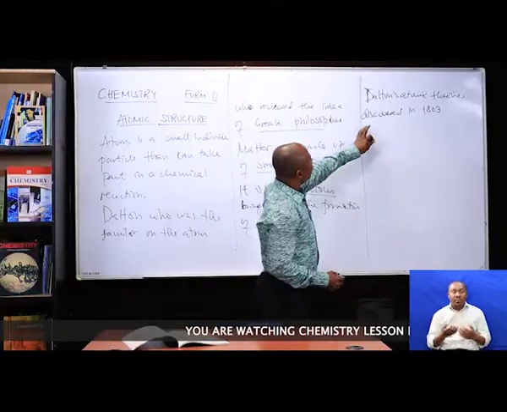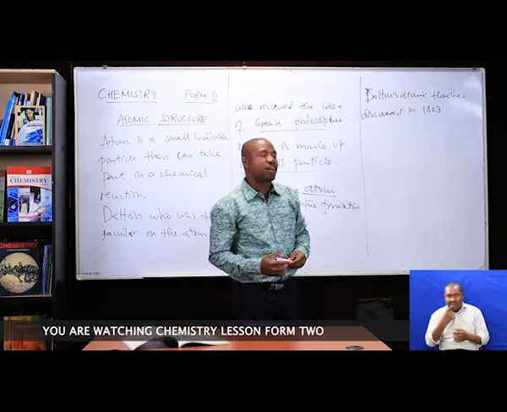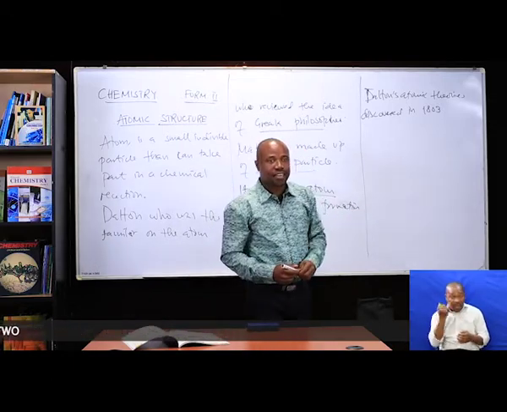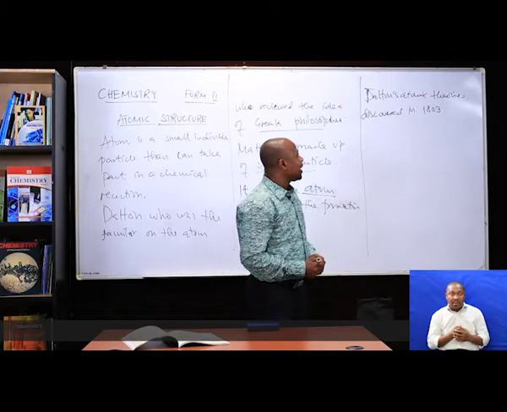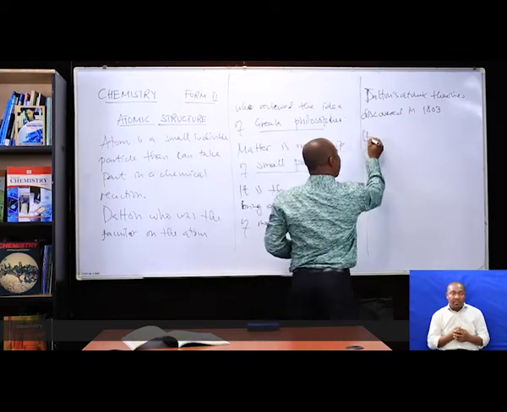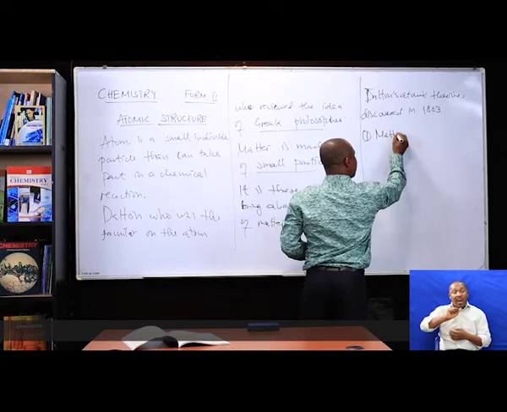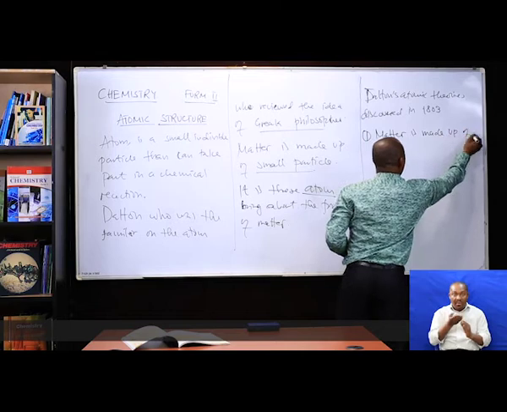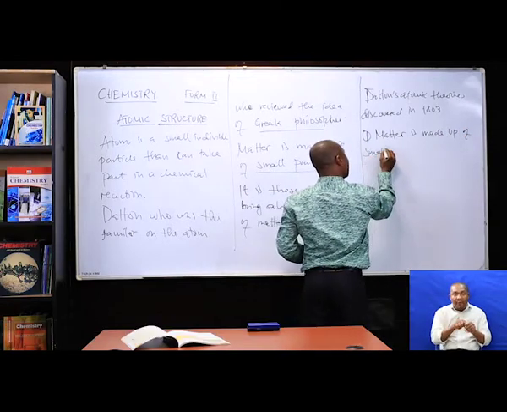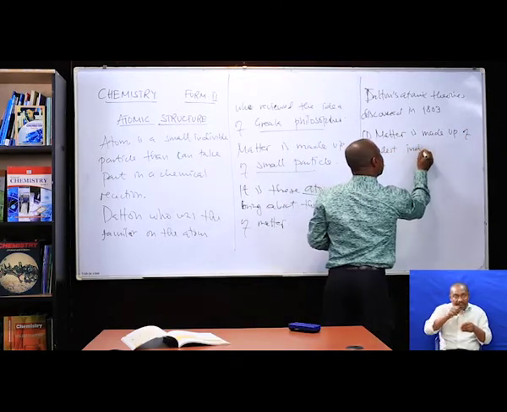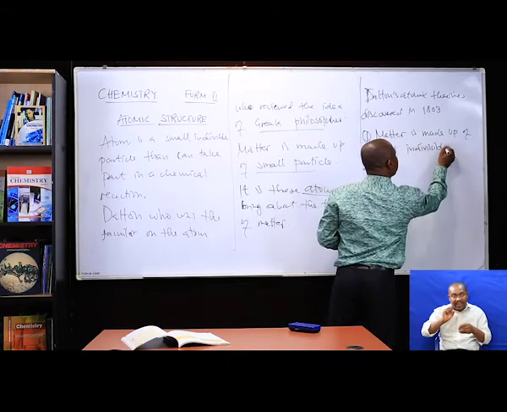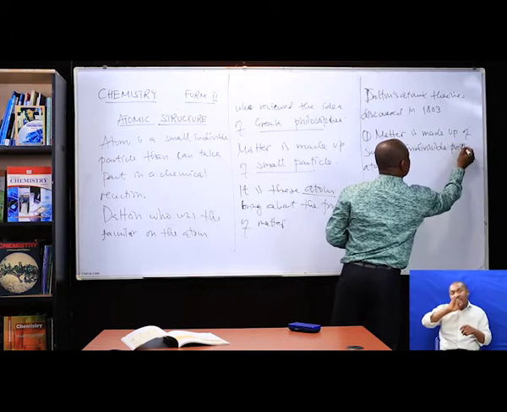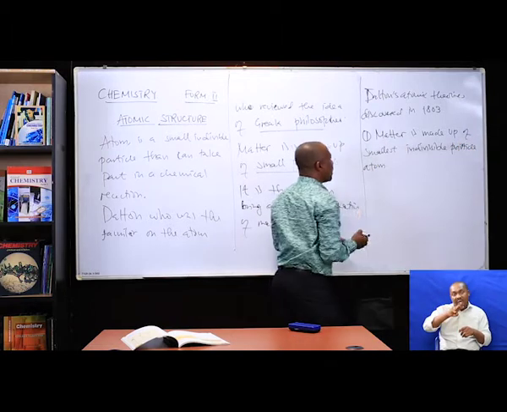What did Dalton say about the atom? Dalton said that matter is made up of smallest indivisible particles called atoms.